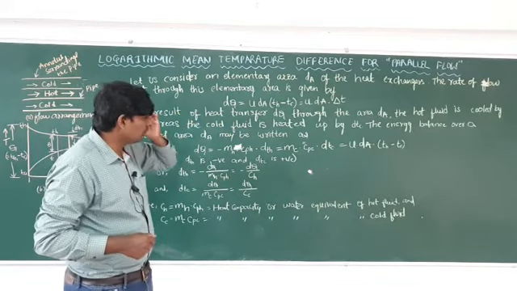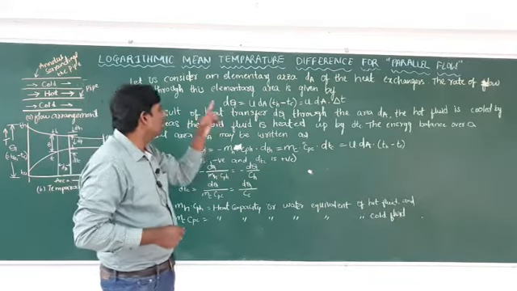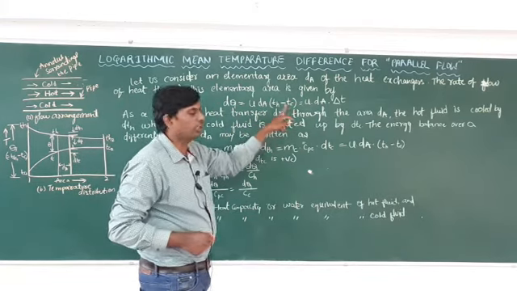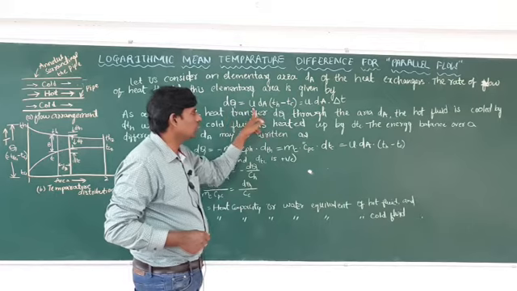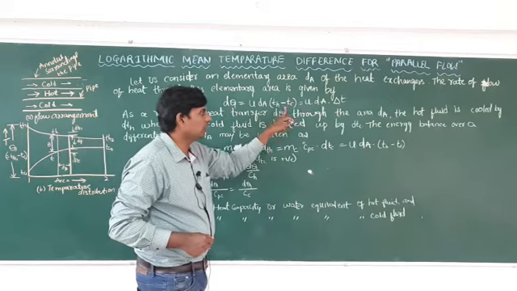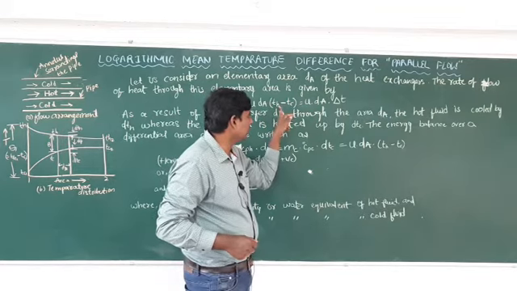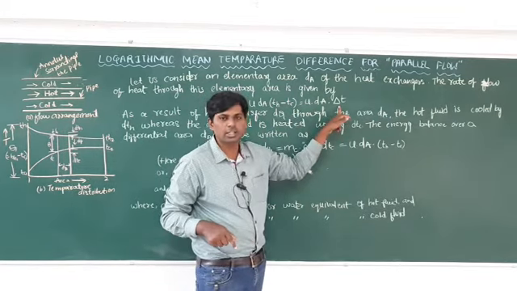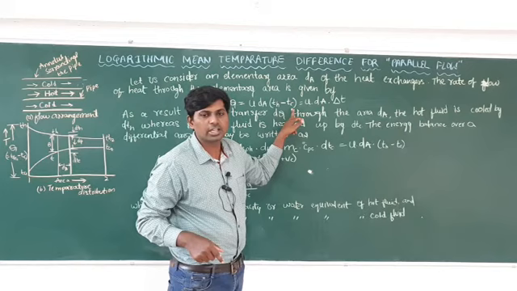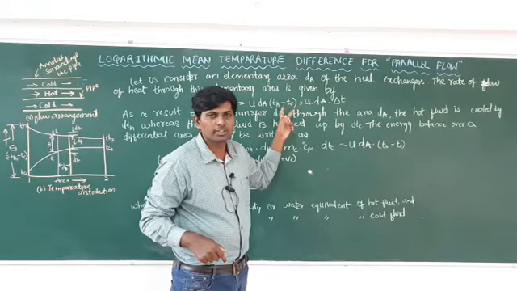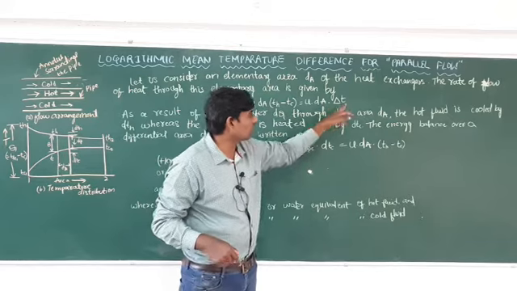So you have to remember this formula. The formula is dq equal to U dA (TH minus TC). What is the formula? dq is equal to U dA (TH minus TC). U and dA you write down as it is, and TH minus TC can be written as delta T. H stands for hot, C stands for cool. This is the difference in temperature, so you can write it as delta T.